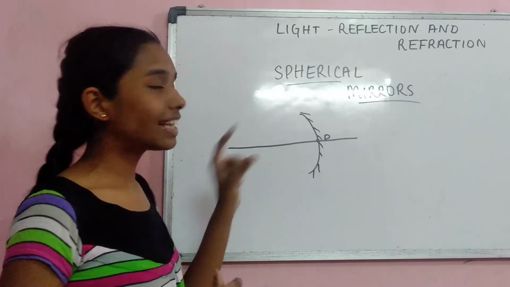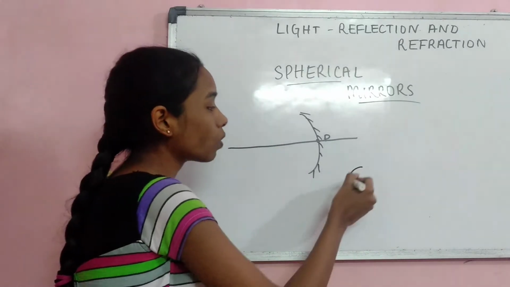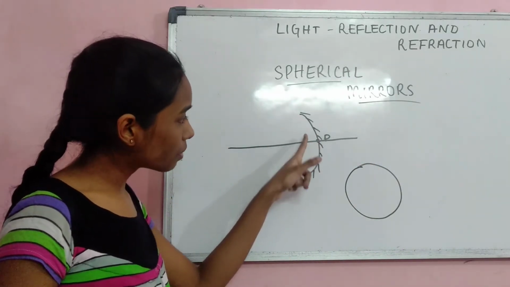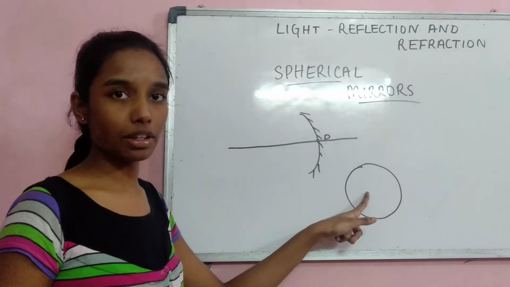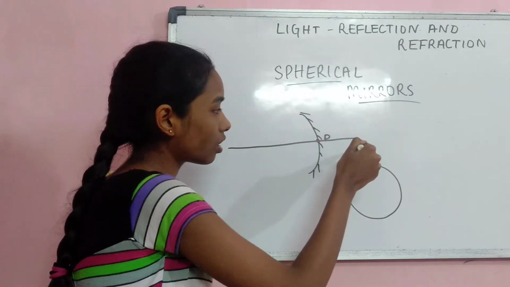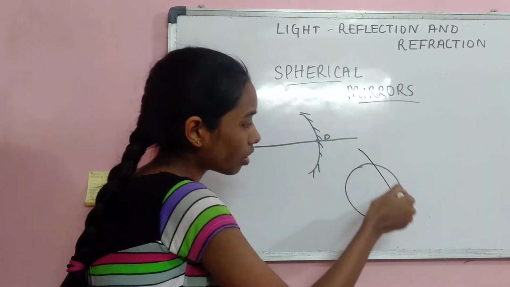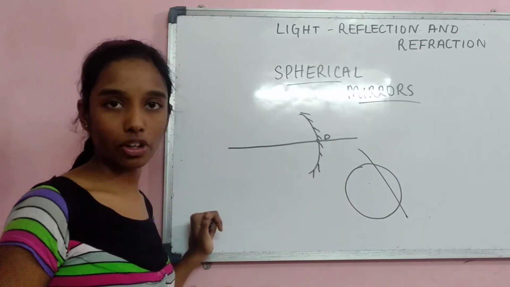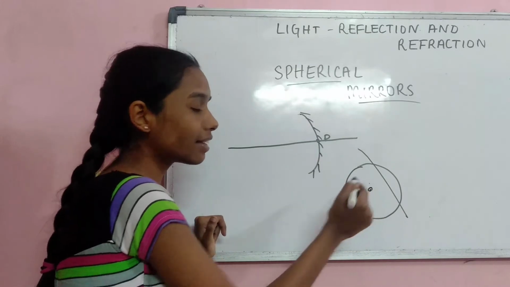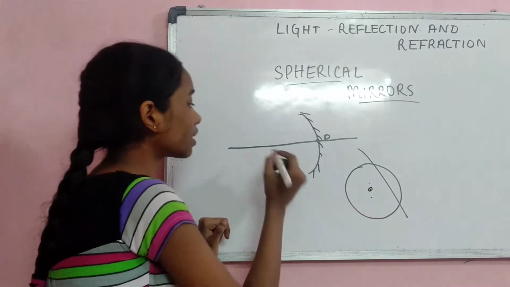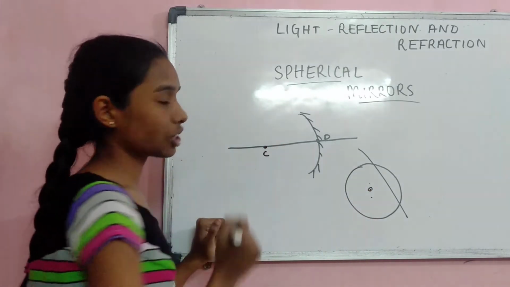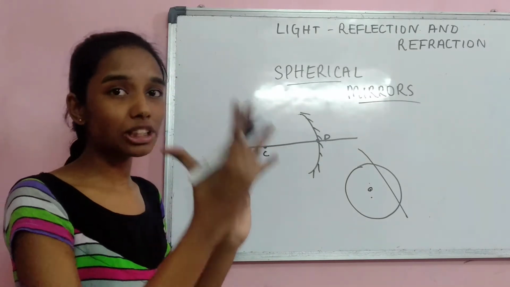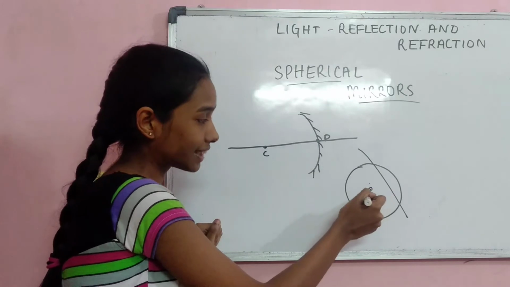Now the spherical mirror is made from a hollow sphere. The spherical mirror is a part of this hollow sphere. For example, this part of the sphere is the spherical mirror. So this sphere will have a center. Now this center is called the center of curvature.